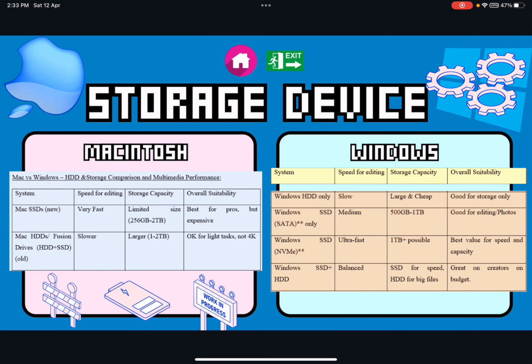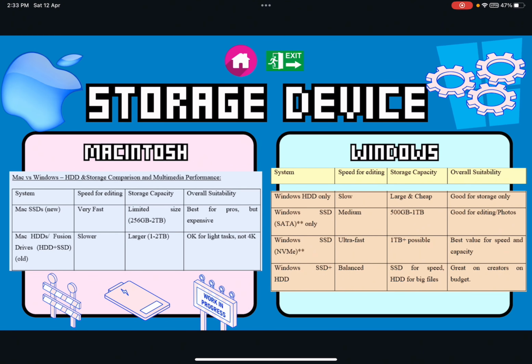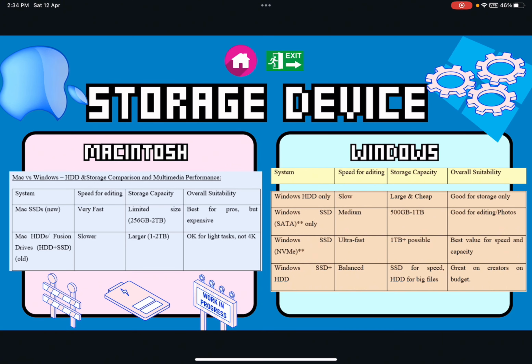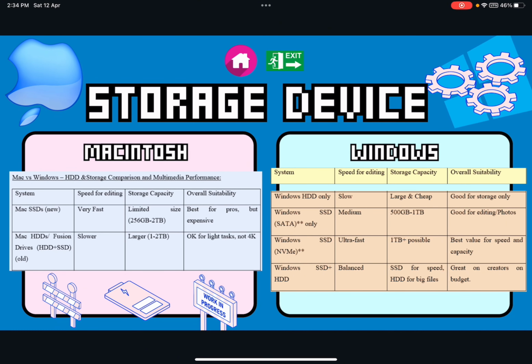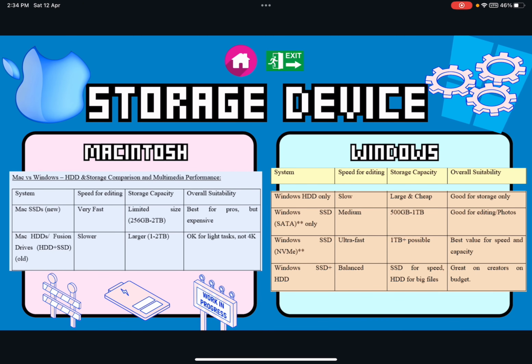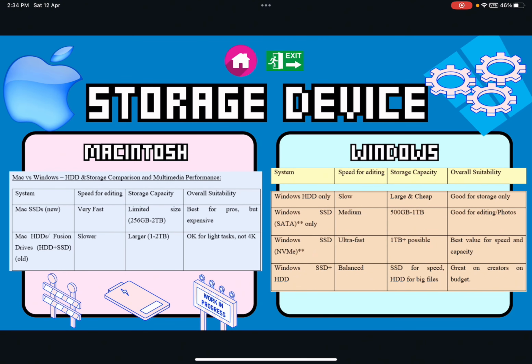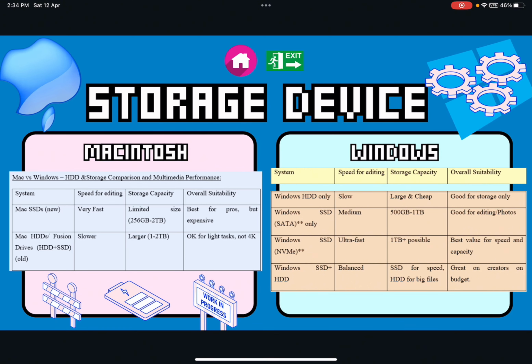Next, the Mac with HDD or Fusion drives. It has slow speed for editing, larger storage capacity, and is okay for light tasks, but not for 4K resolution. Next, Windows with HDD only. The speed is slow but it has large and cheap storage capacity and is only good for storage. Next, Windows with SATA SSDs. Its speed is medium and storage capacity is 500 GB to 1 TB. It is good for editing videos and photos.